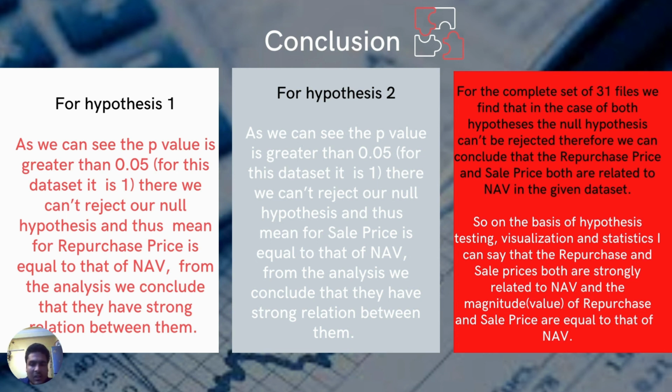So in that case, we conclude that the repurchase and the sales price are strongly related to the NAV, or the net asset value, and on the analysis based on the visualization and statistics, we can say that the magnitude of repurchase and sales price are equal to that of the NAV.